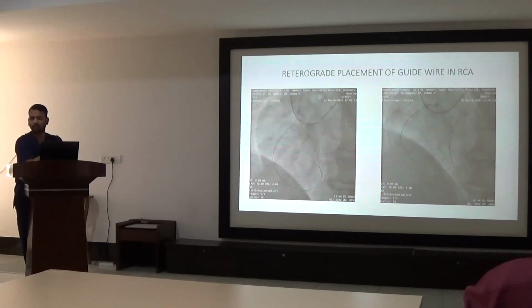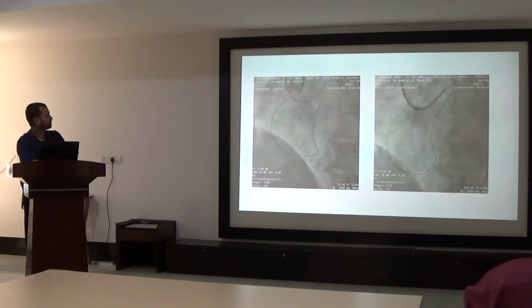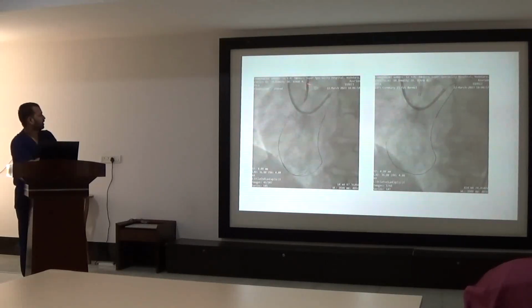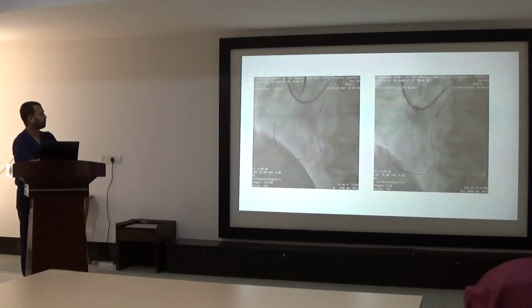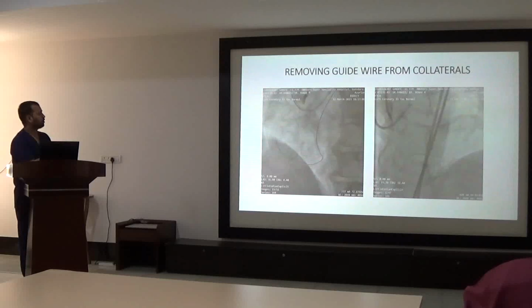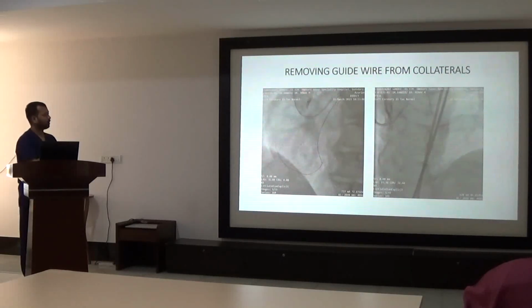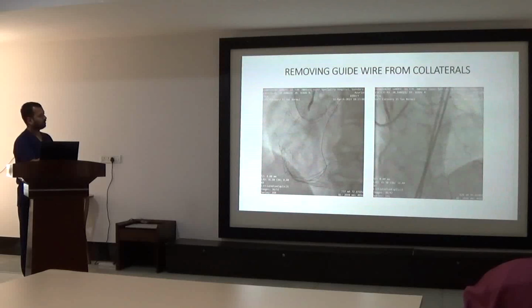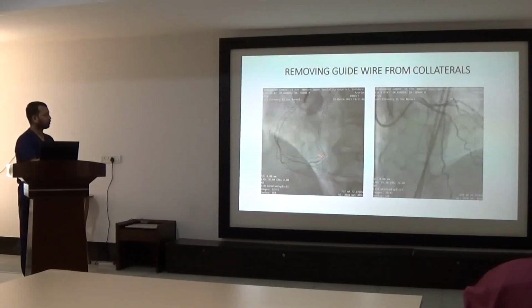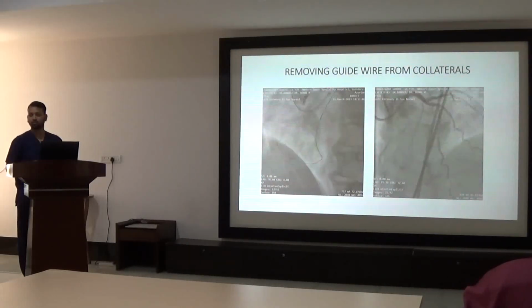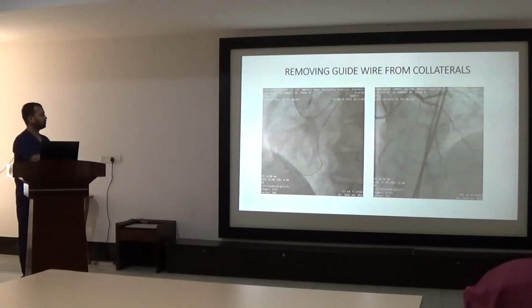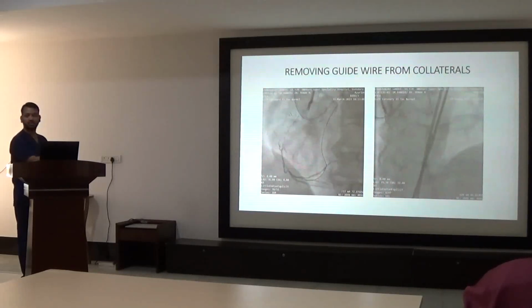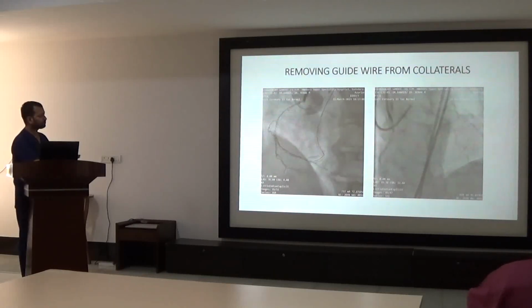This is called the kissing technique of CTO opening. So simultaneously we have entered the RCA through the antegrade guide wire. We had difficulty in cannulating the guide wire through the RCA, so we had to change the catheter repeatedly. Here we have engaged the coronary artery through an Amplatz catheter, and both the antegrade and retrograde guide wires are kissed and crossed with each other, so that we can clearly see the course of the RCA after this procedure.